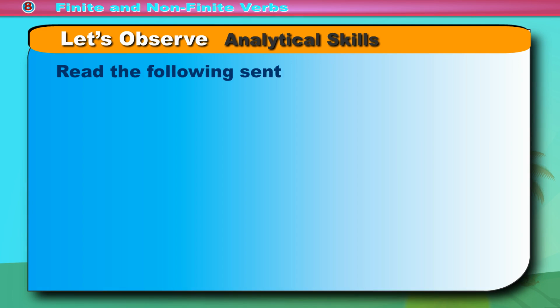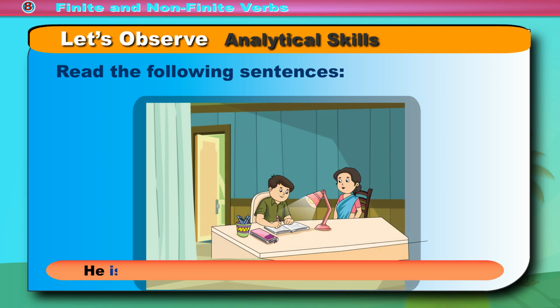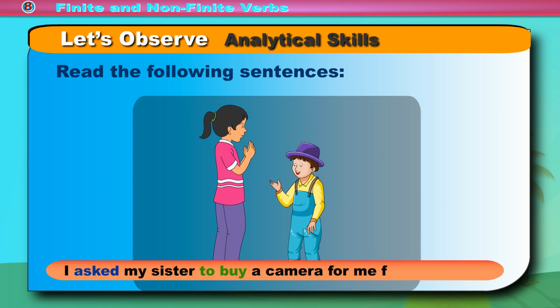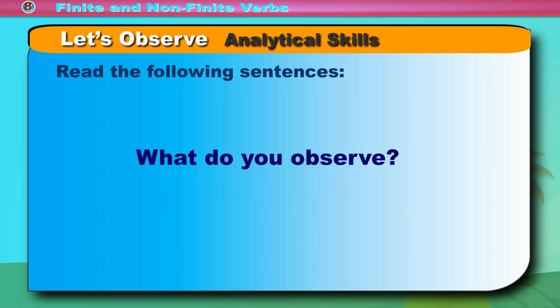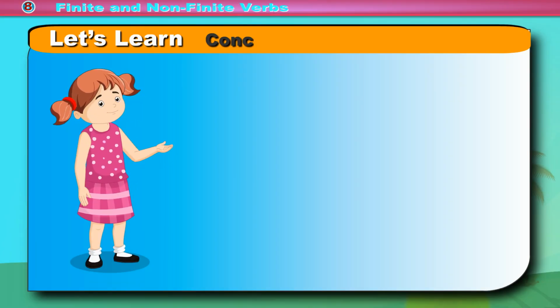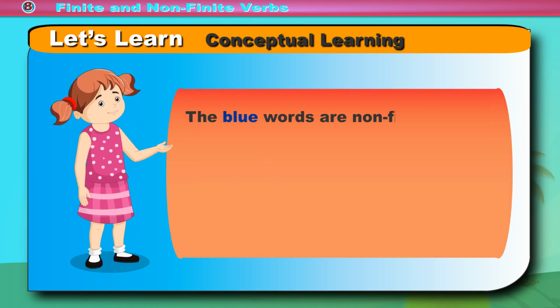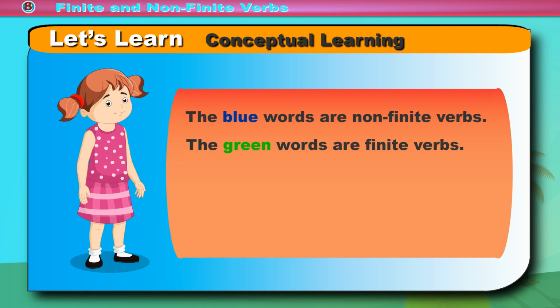Let's observe analytical skills. Read the following sentences. To swimming is a good exercise. He is reading an interesting book. I asked my sister to buy a camera for me from Japan. What do you observe? Let's learn conceptual learning. The blue words are non-finite verbs. The green words are finite verbs.